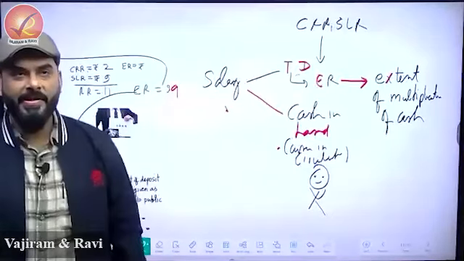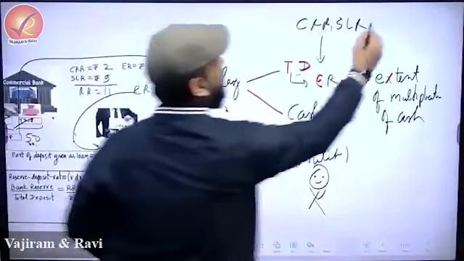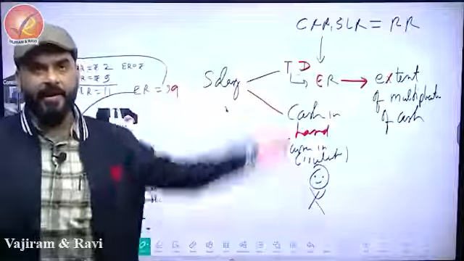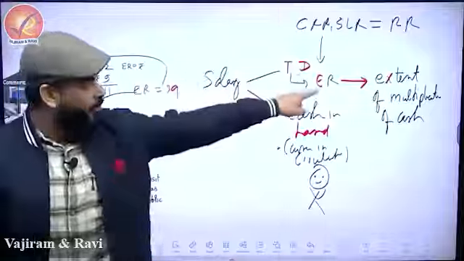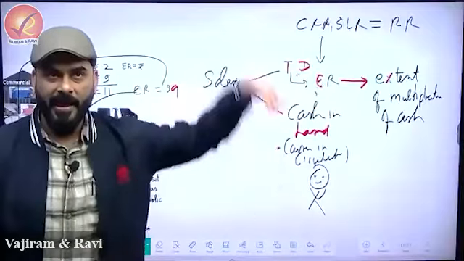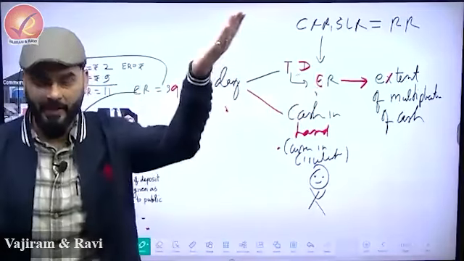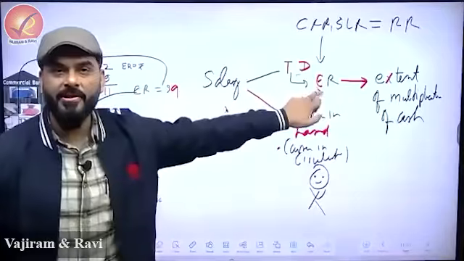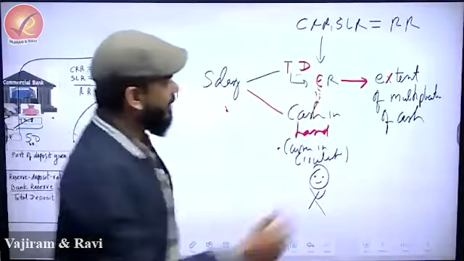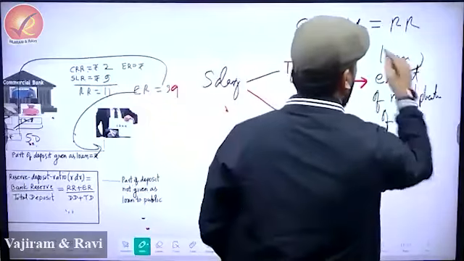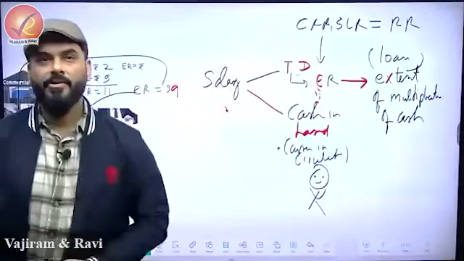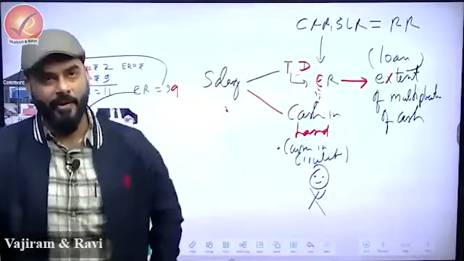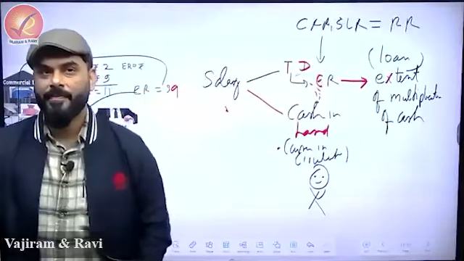If Reserve Bank of India says, this CRR plus SLR I'm calling RR, required reserve. Please answer, guys. If RR increases, what will happen to ER? And if ER is down, multiplication of cash will increase? Decrease. Because banks have less money to give as loan. So here, we should replace the word entire thing with loan. So if the ER of the bank is low, loan will also be low, because banks won't be able to give too much loan.